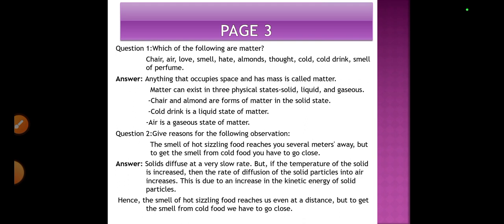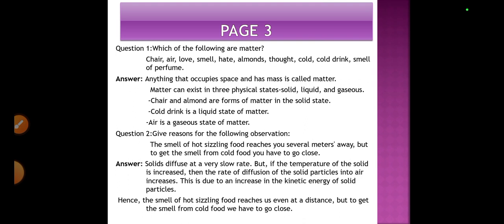Page 3. Which of the following are matter? Chair, air, love, smell, hunger, almonds, thought, cold drink, smell of perfume. We know what matter is. Matter means anything that occupies space and has mass.